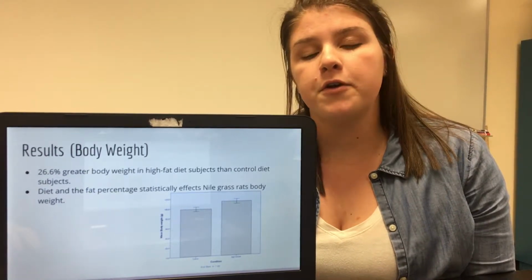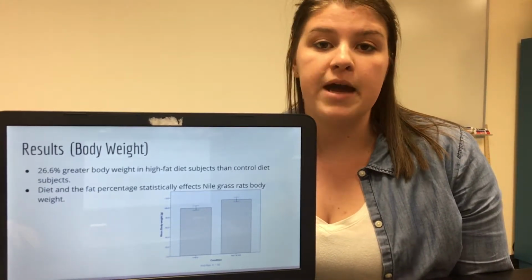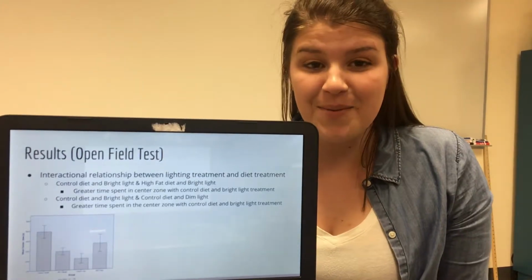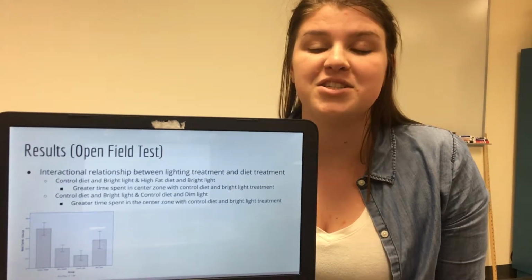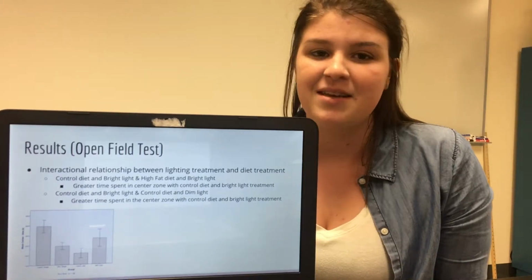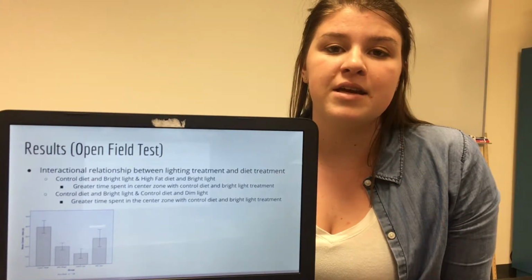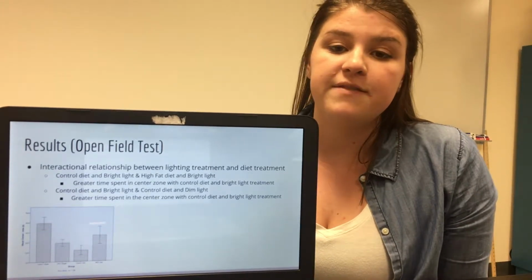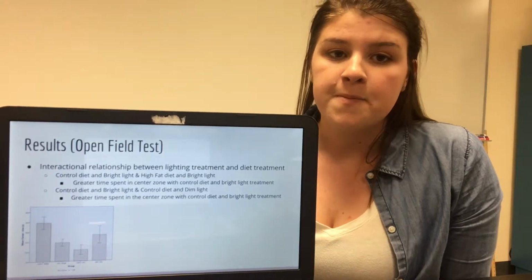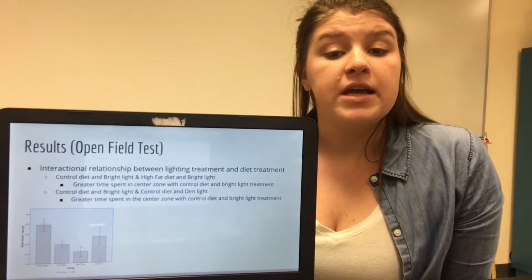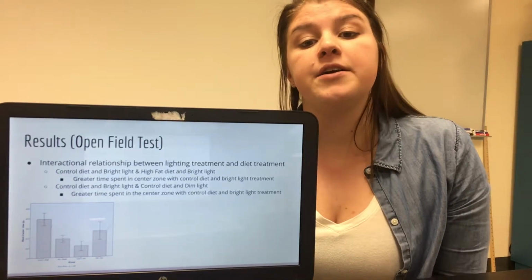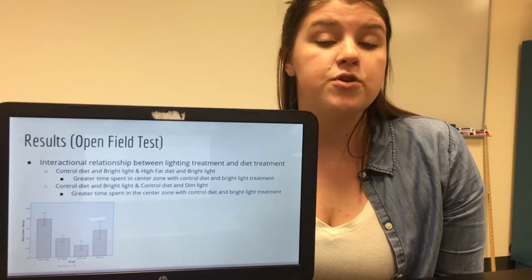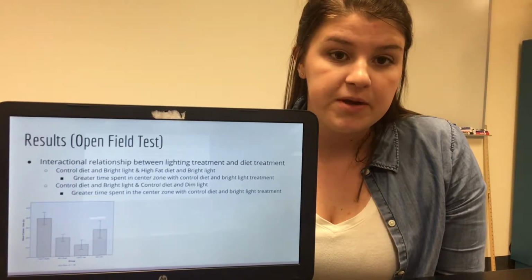So any further results can be concluded back to this as the primary source. The results from the open field test had an interactional relationship between lighting treatment and diet treatment. The control diet and bright light had statistically greater time spent in the center zone than the high-fat diet with bright light. The controlled diet and bright light also had statistically higher time spent in the center zone than the controlled diet and dim light group.